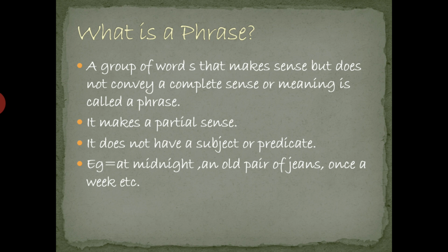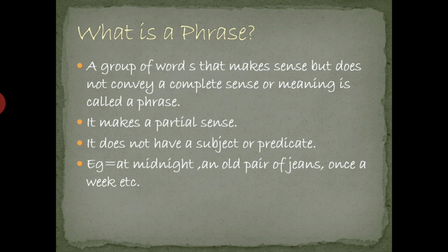What is a phrase? Okay, children. First, we will study about a phrase. A group of words that makes some sense but does not convey a complete sense or meaning is called a phrase. What does it mean? It makes a sense but not completely. Okay, वो अपनी बात को completely express नहीं कर पाता है. It makes a partial sense. मतलब आपको near about it will make some sense but you will not be clear with that.